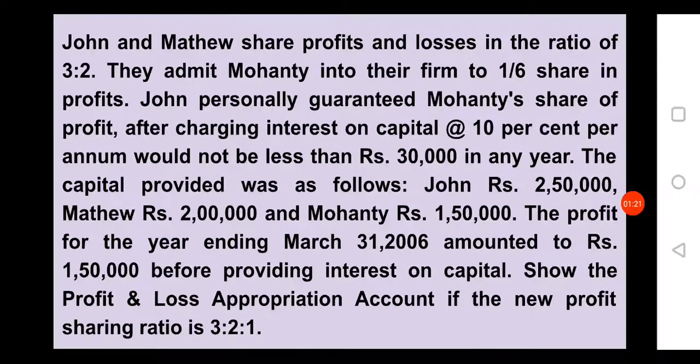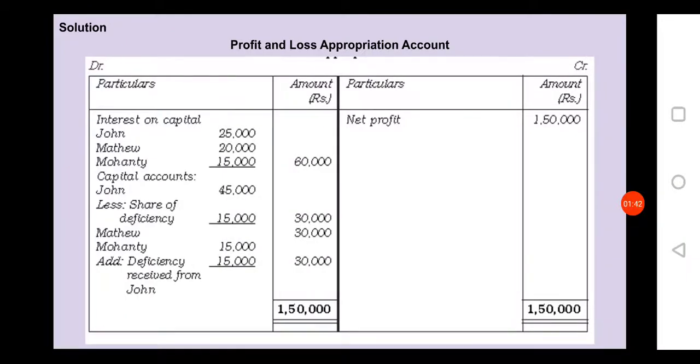Show the profit and loss appropriation account if the new profit sharing ratio is 3:2:1. Here the new profit sharing ratio is given, the old ratio is given, the rate of interest, that is 10%, is given, and the guaranteed profit of 30,000 is given. From this information we have to prepare the profit and loss appropriation account. First draw the ruling. On the credit side always write net profit. In the question they have given 1,50,000.